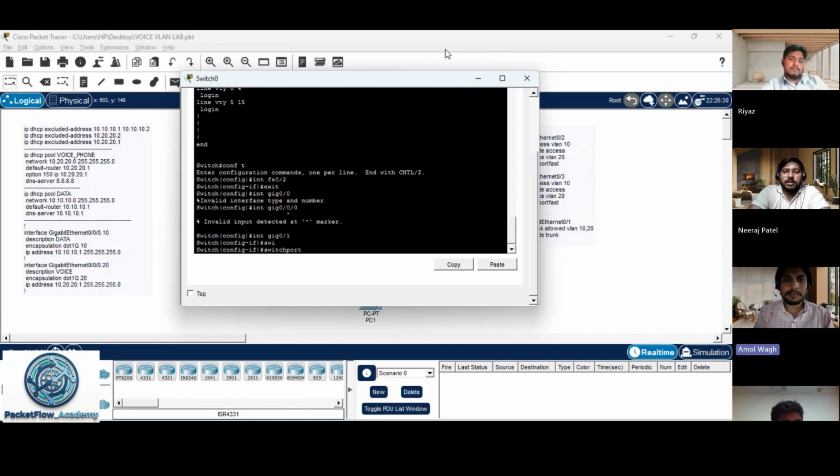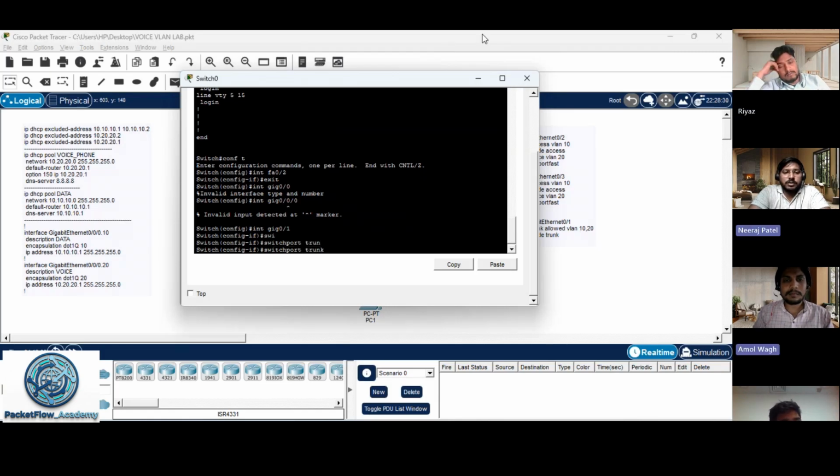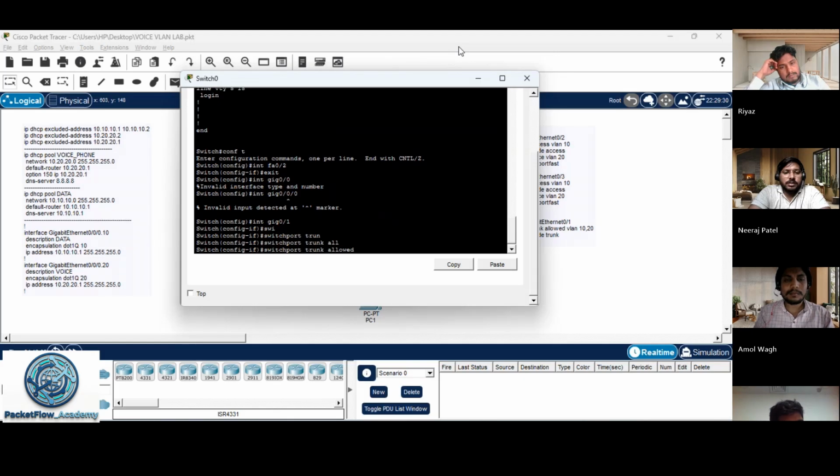Switchport trunk allowed. Hit the question mark.